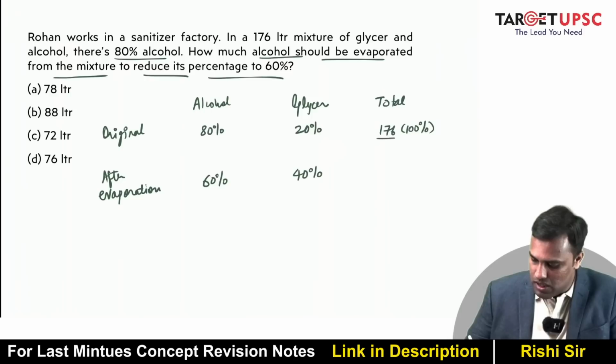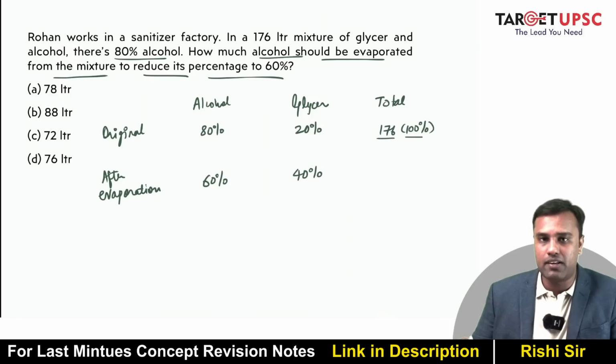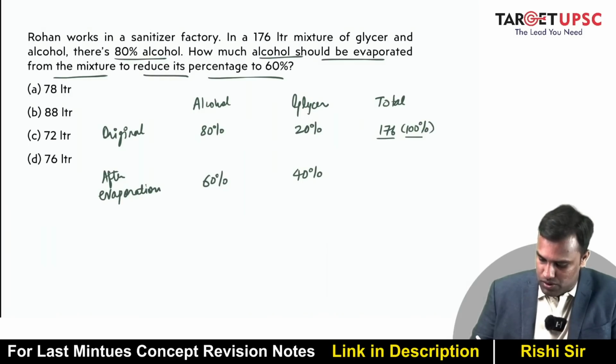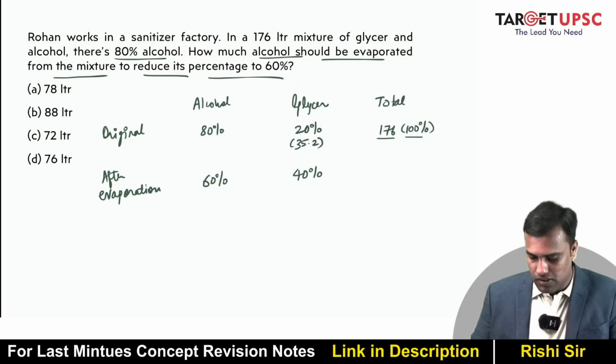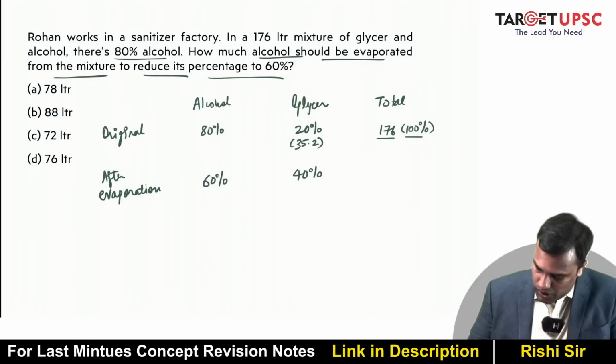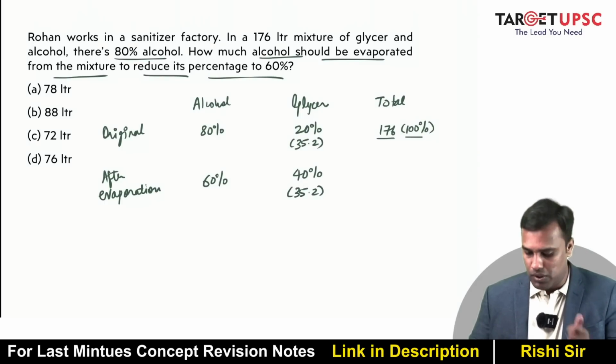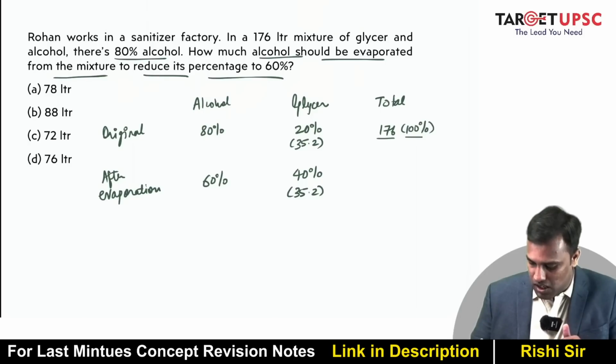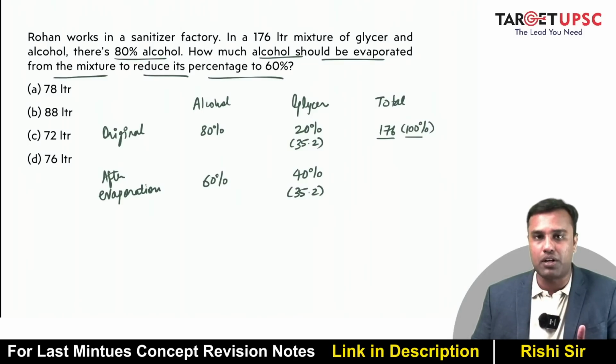What is glycer in this case? 20%. So 176, what is 20% of that? So can I say this is 35.2? Right? Now here also it is 35.2. Yes or no? Because glycer is still the same. But now 35.2 becomes 40%.